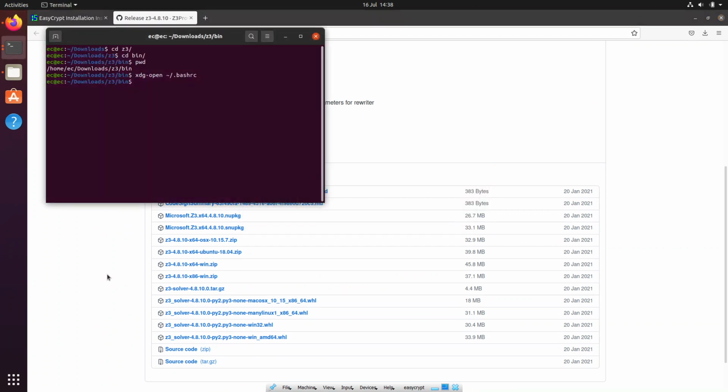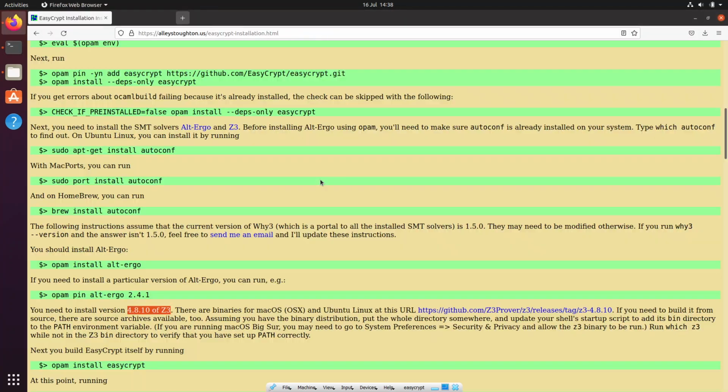Okay, and then I need to source bashrc. So now if I ask which z3, it'll give me the path that I added. Okay, so now we have z3 as well. So now what do we need to do?